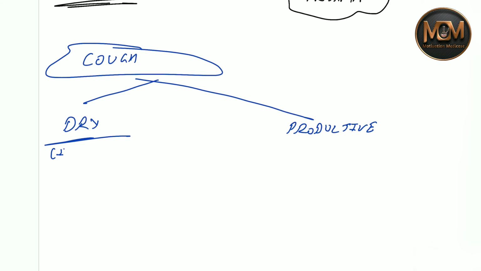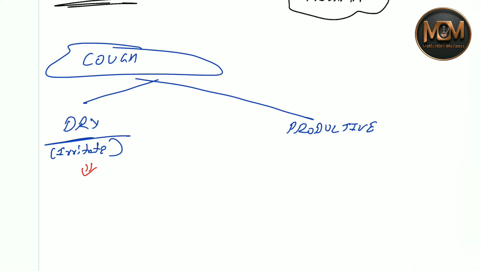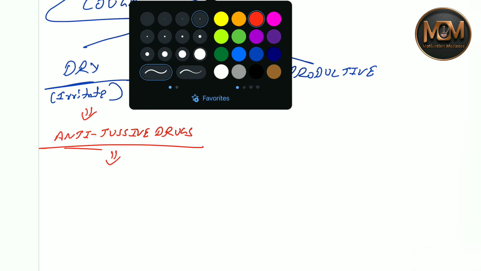The dry cough, as you know, is not basically a serious condition. It only irritates a person. So in this case, we give anti-tussive drugs. Let's see what the anti-tussive drugs are.